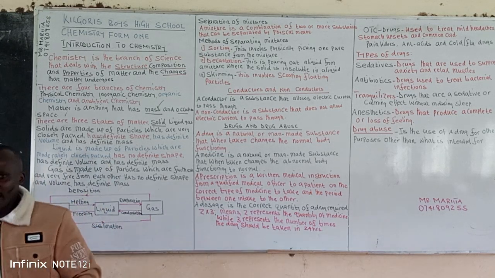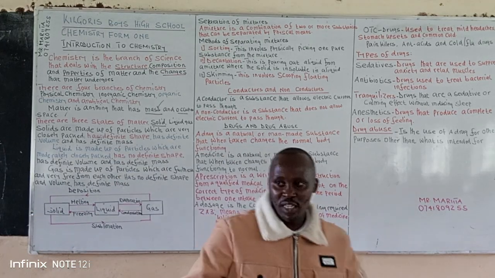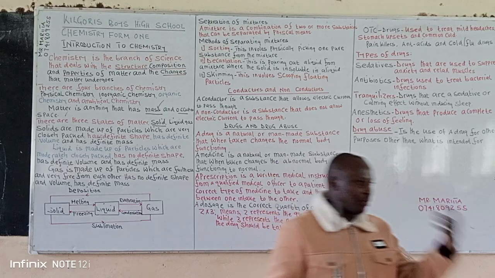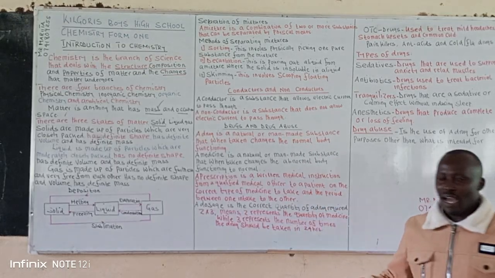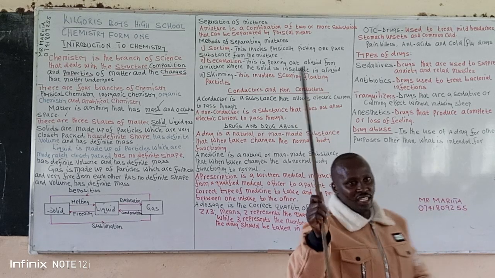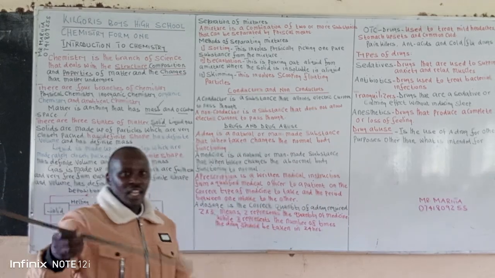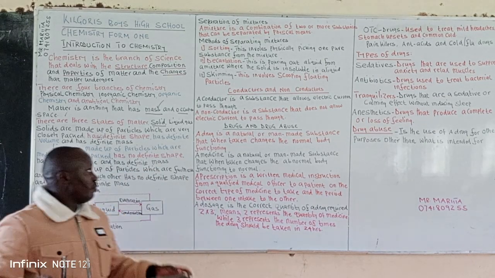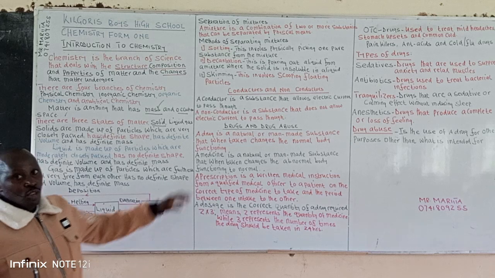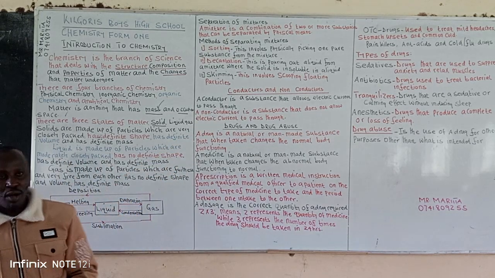Non-conductors are those substances which do not allow electric current to pass through. For example, you can talk of plastic, you can talk of wood, like this, my pointer, this is a form of wood. It will not be able to allow the electric current to pass through. So this one here is an example of a non-conductor.